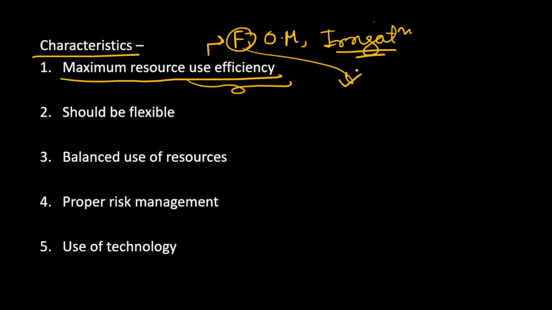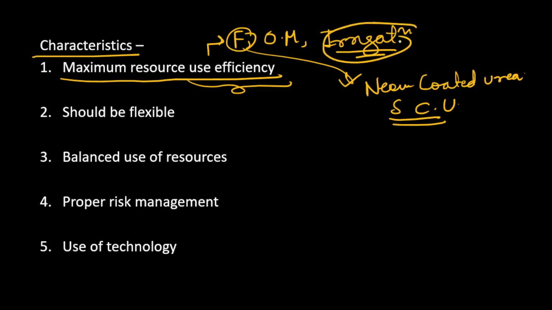For fertilizers, for increasing efficiency, he can use neem coated urea or sulfur coated urea. So these are the things he can use. For irrigation, he can schedule his irrigation, he can use micro irrigation techniques such as drip irrigation system. So these are the things which he should include in the farm plan.